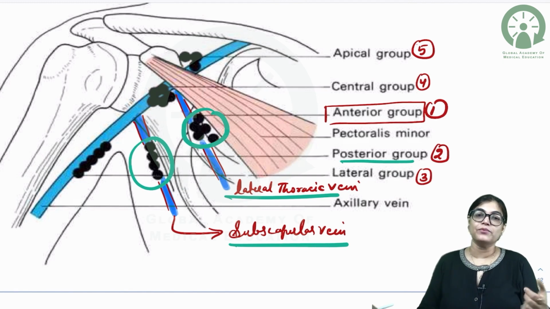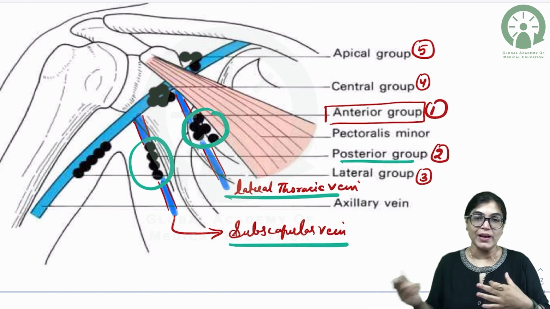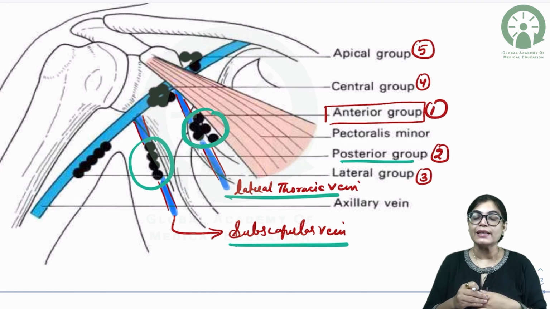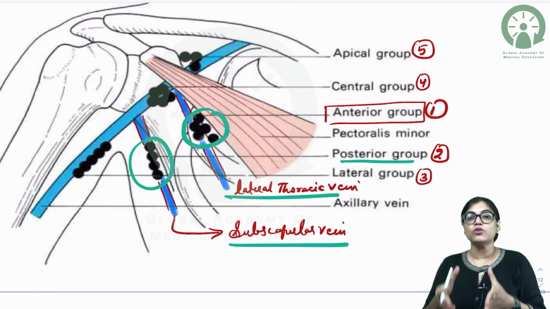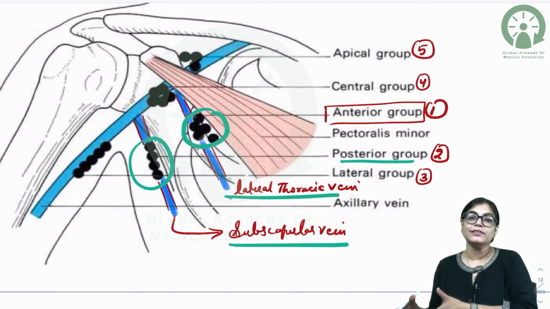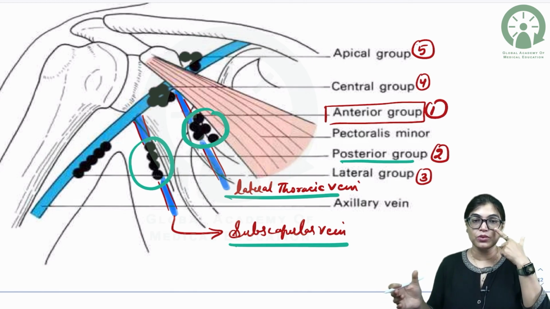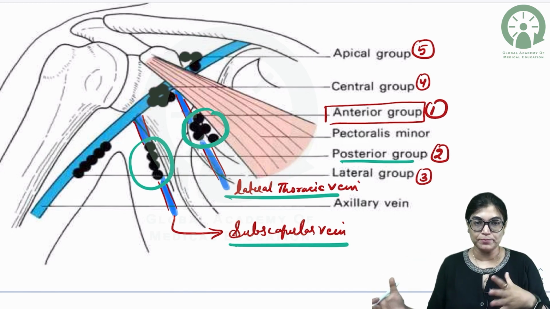Anterior group of axillary lymph node is also called the pectoral group of axillary lymph node, and posterior group of axillary lymph node is also called the subscapular group of axillary lymph node, because anterior group is located along the lateral thoracic vein. The subscapular or posterior group of axillary lymph node is arranged along the subscapular vein.